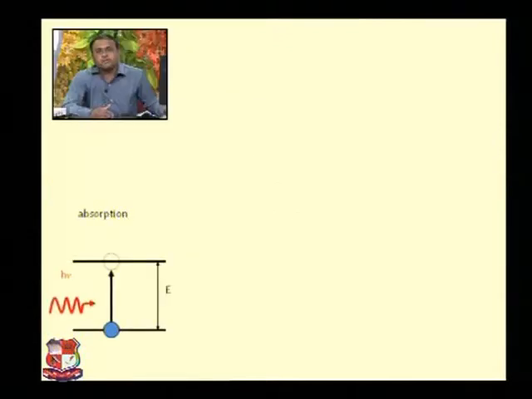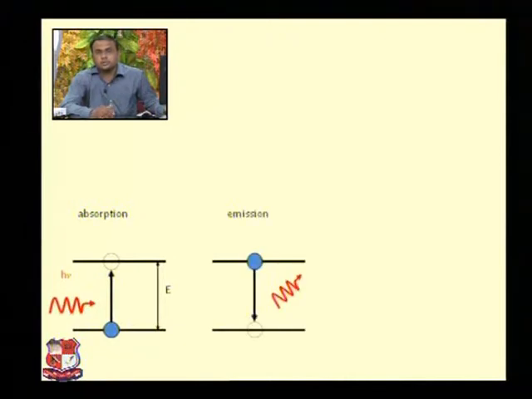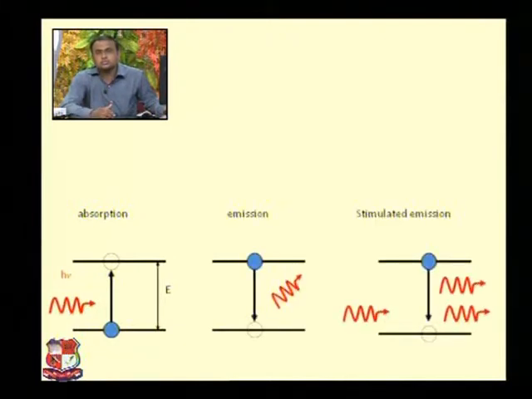Before we see further process, once again I want to show the basic diagram of absorption, emission and stimulated emission. In the first, you can see that absorption will take place by absorbing external energy.